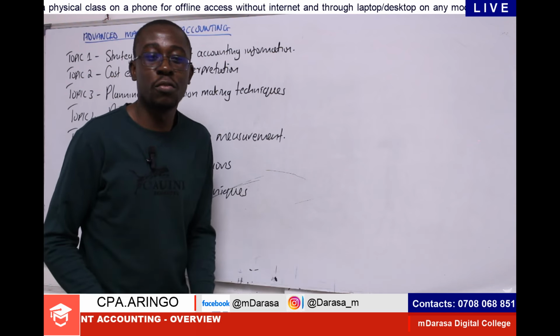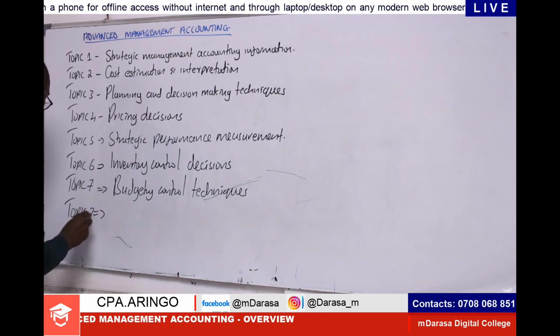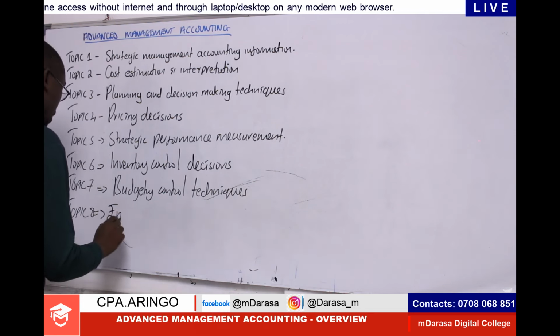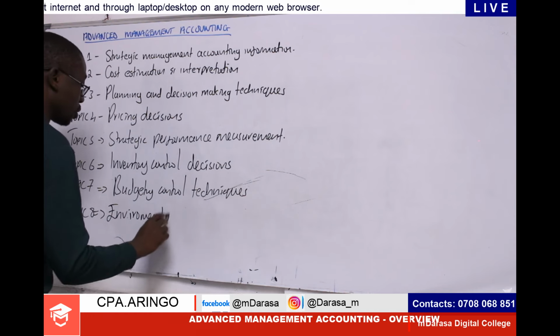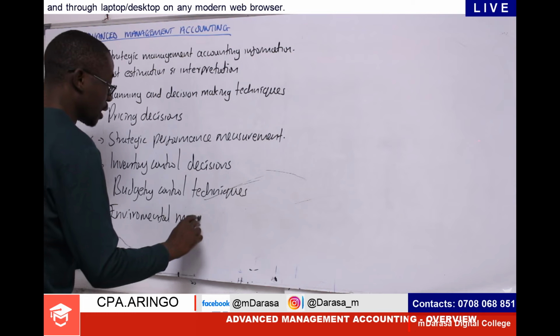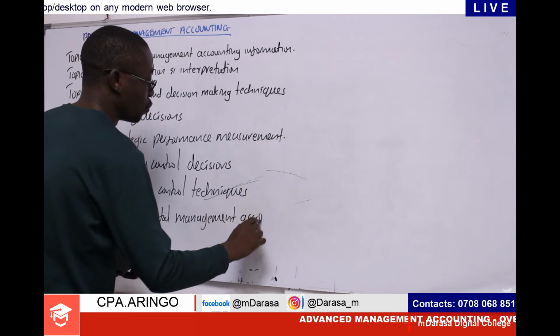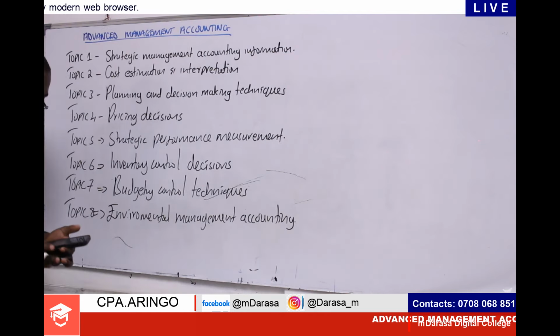So at this point, you'll find that topic number 8 will require us to understand the concept of environmental management accounting. Environmental management accounting is what we will be expected to cover in topic number 8.